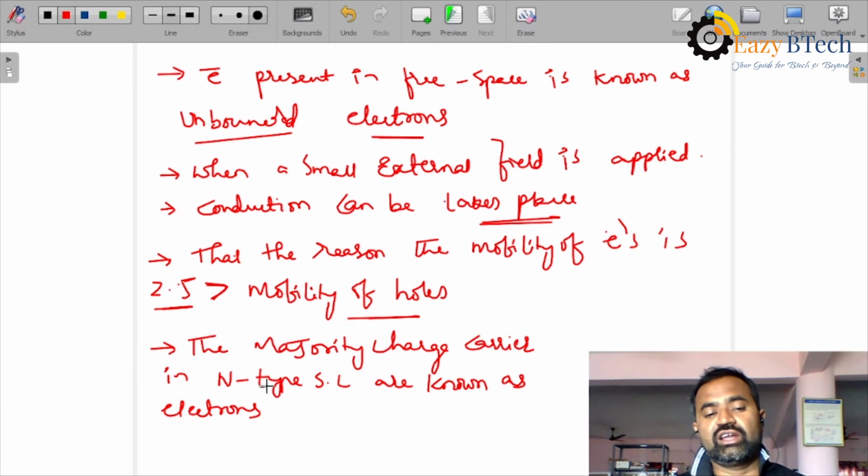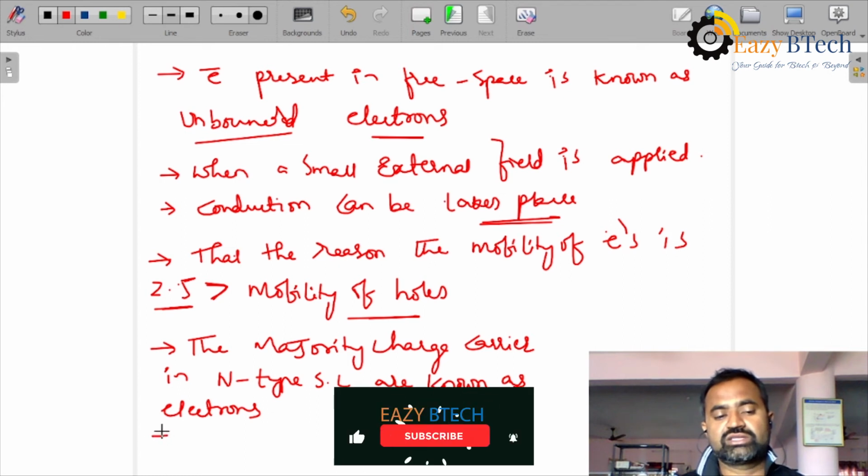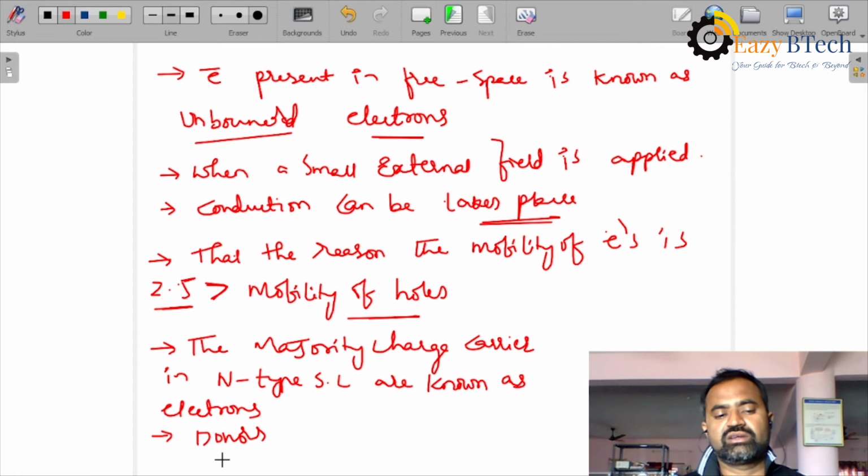After the excess electron is donated, it becomes a hole there and can be represented as positive. That is why N-type materials are also known as donors. Another name for N-type is donors.